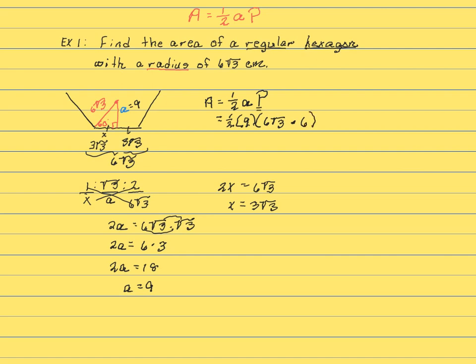So putting everything in the calculator, we would now have 1/2 times 9, and then 6 times 6 square roots of 3 would give me 36 square roots of 3.